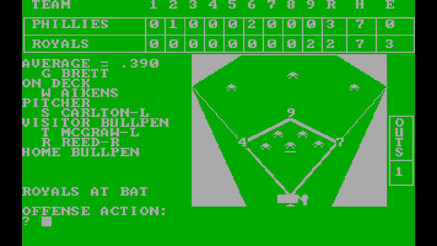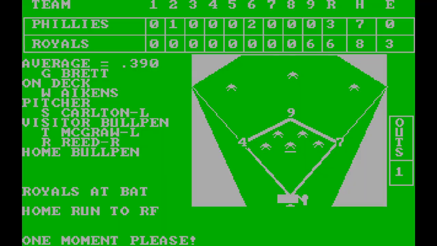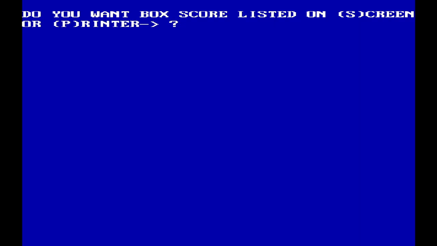Bottom of 9. Royals trying to at least tie it up here. Let's see what happens. Here's the pitch. Home run to right. Grand slam. Oh my goodness. Not expecting the walk-off grand slam to end the ball game there.